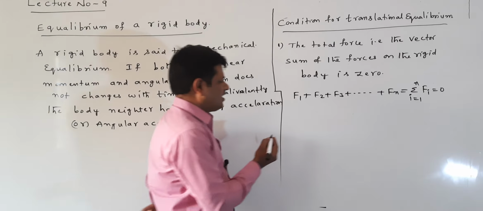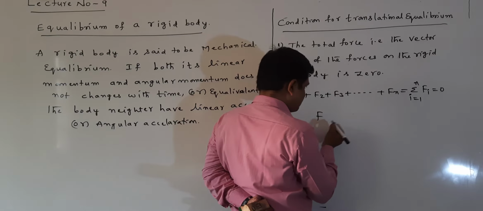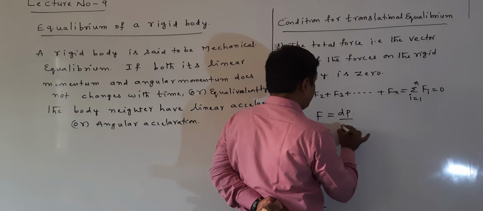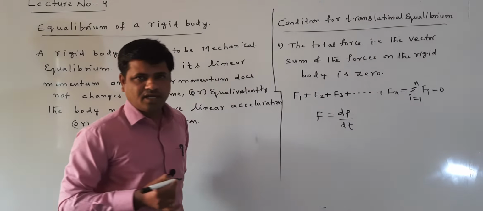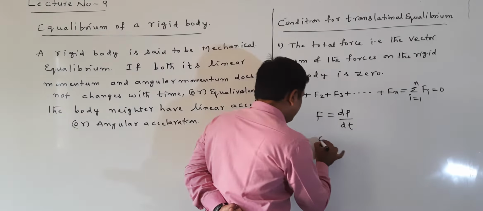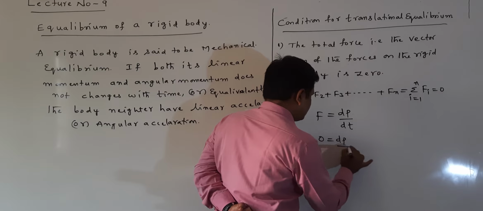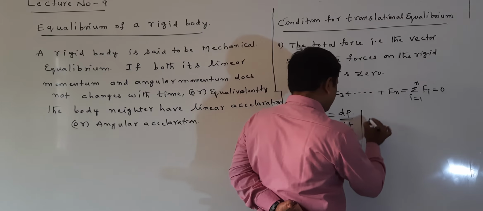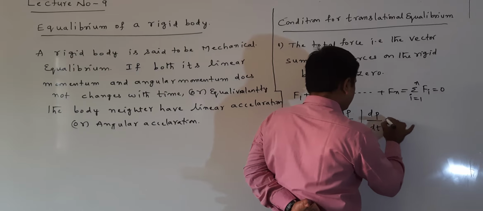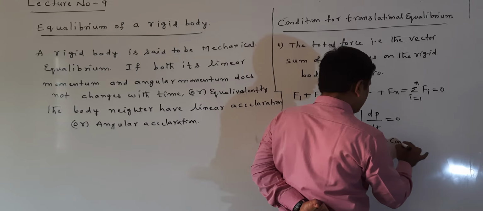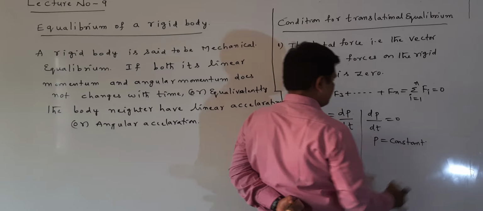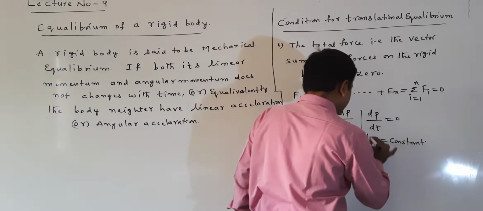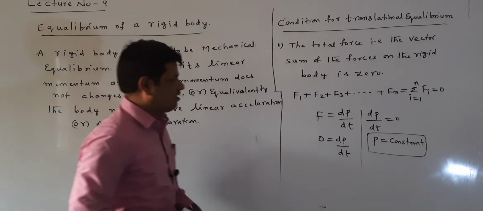Here, the total force acting on the body is 0, meaning F is equal to dP by dt. Total force is 0 means dP by dt is equal to 0. dP by dt equal to 0 means P is equal to constant. What is P equal to constant?